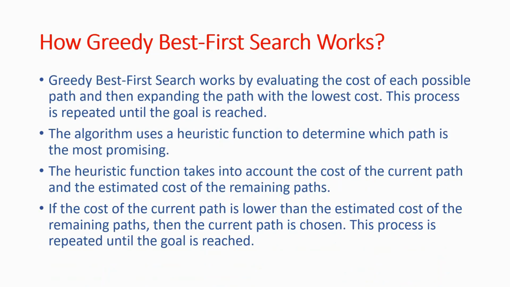If the cost of the current path is lower than the estimated cost of the remaining path, then the current path is chosen. This process is repeated until the goal is reached. So here we use the path selection process. We already discussed it: if the cost of the current path is lower than the estimated cost of the remaining path from the other potential paths, then the current path is chosen for further exploration, and we choose to expand that node.